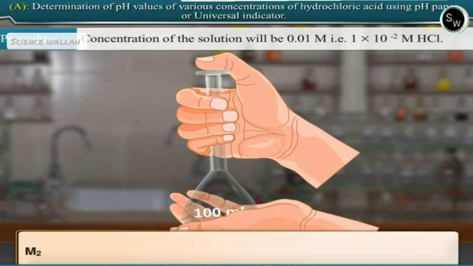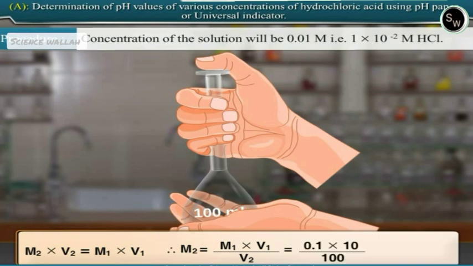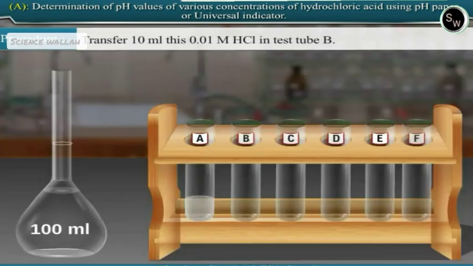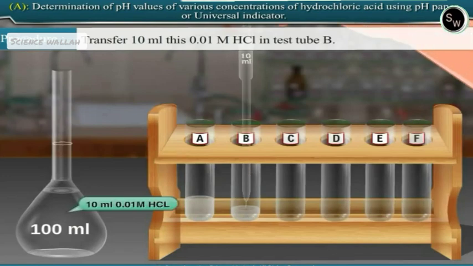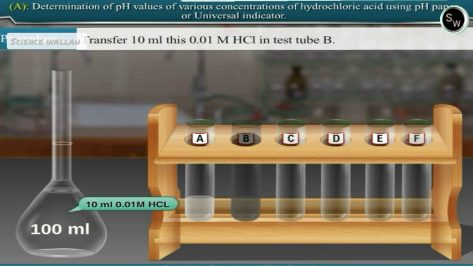M2 into V2 is equal to M1 into V1. Therefore, M2 is equal to M1 into V1 upon V2, which is equal to 0.1 into 10 upon 100, which is equal to 0.01 M HCl. Transfer 10 ml of this 0.01 molar hydrochloric acid solution from the volumetric flask in test tube B.